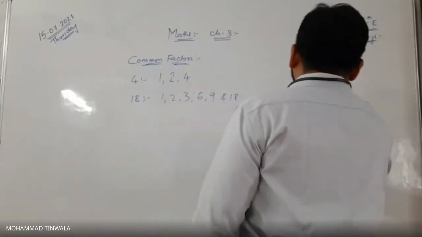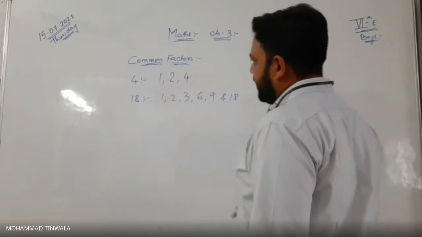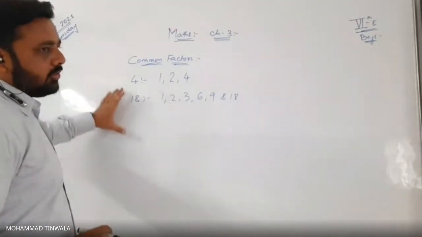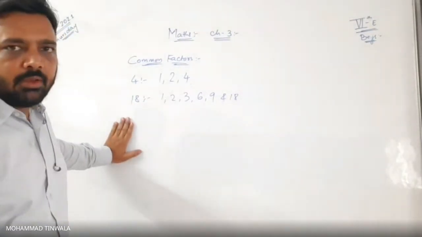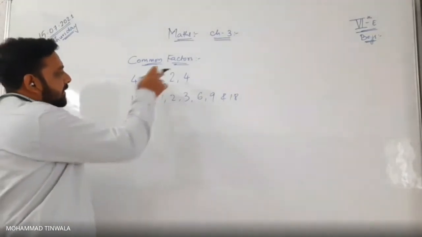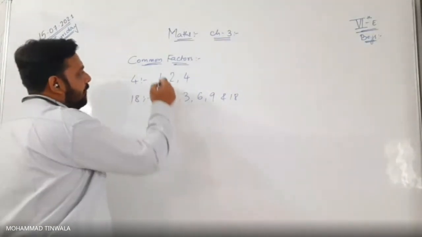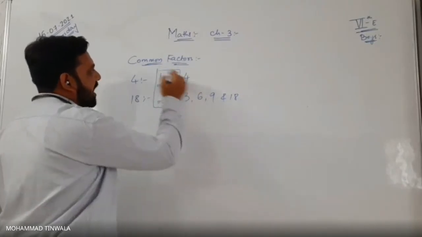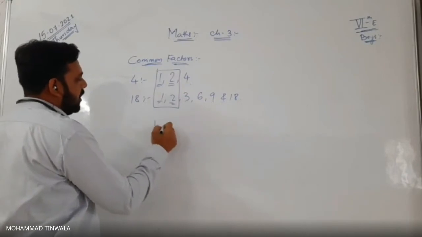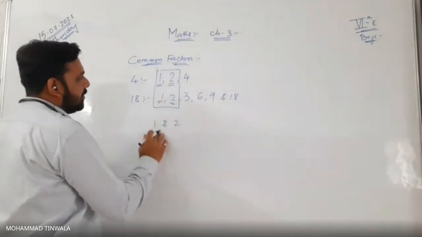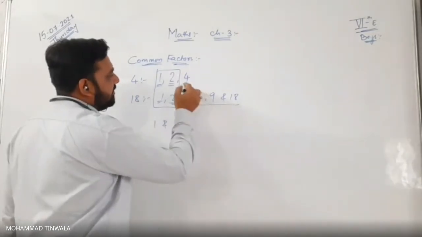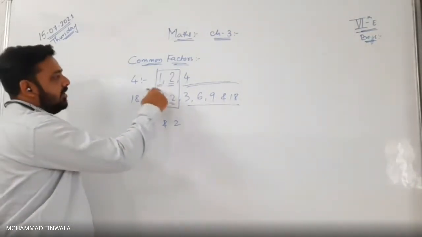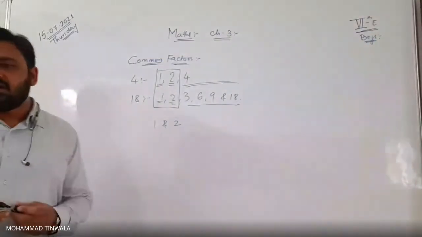Now what do we mean by common factors? Common factors: we have to check 2 numbers or 3 numbers or 4 numbers, whatever numbers are given, and check the factors of those particular numbers. What are the common ones here? 1, 1, 2, 2. So the common factors between 4 and 18 are 1 and 2. Here 4 doesn't come, and 3, 6, 9 and 18 are not in the other. Is that clear? So common factors here are 1 and 2. Is that clear?